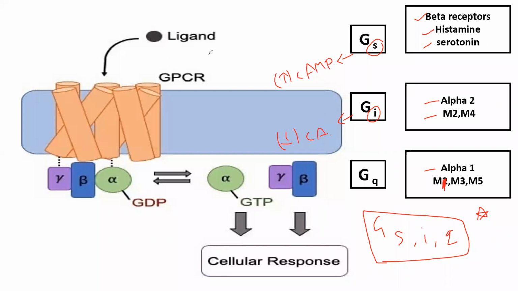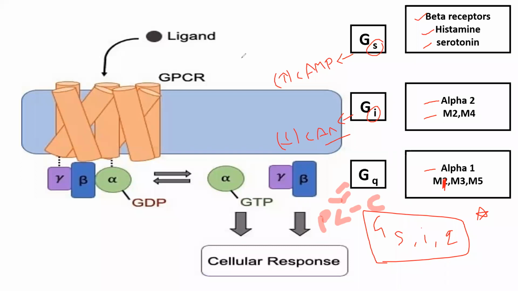So Gi decreases cyclic AMP. So Gq, how does Gq act? Gq acts with phospholipase C activation. So how Gq acts means it acts just by phospholipase C activation. Nothing much. You need not remember much.